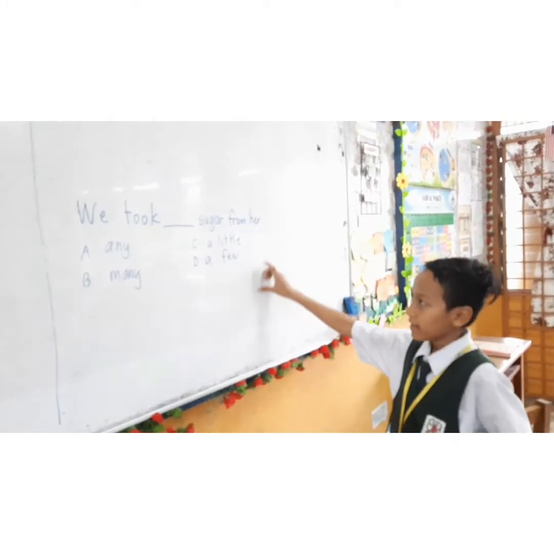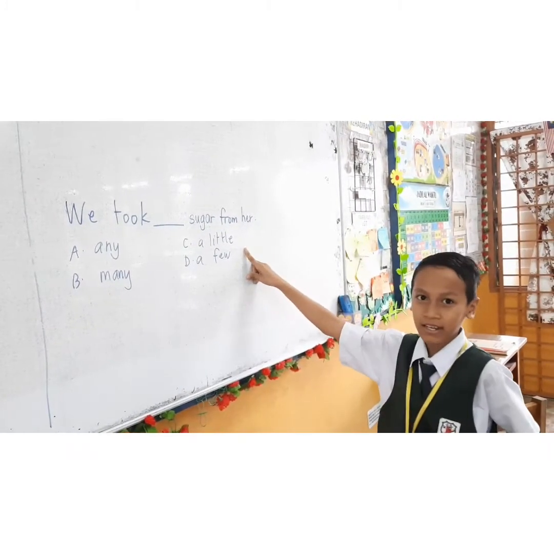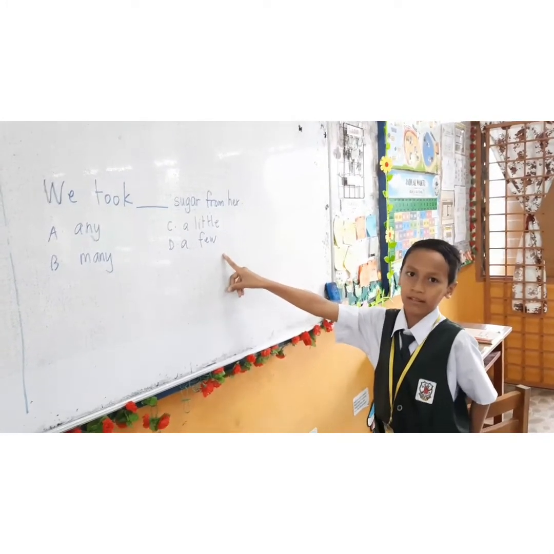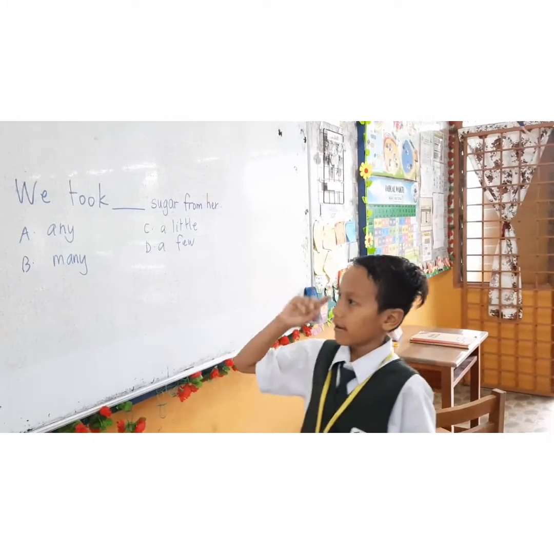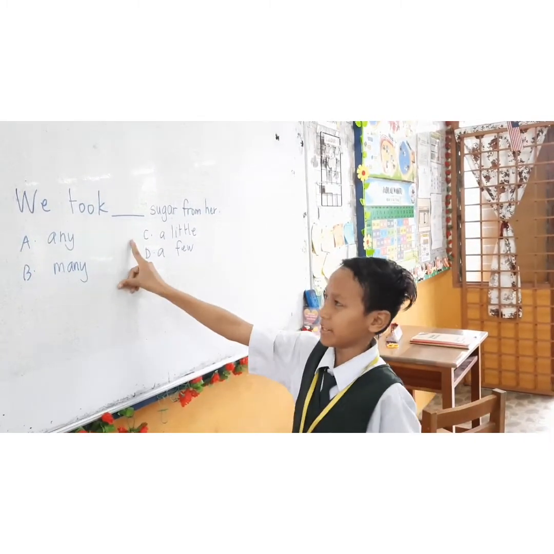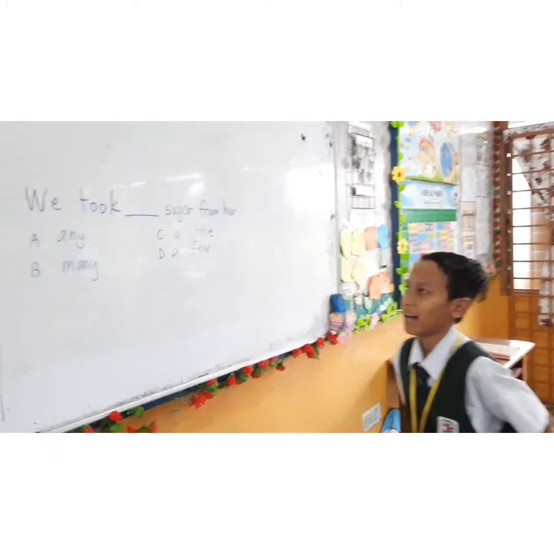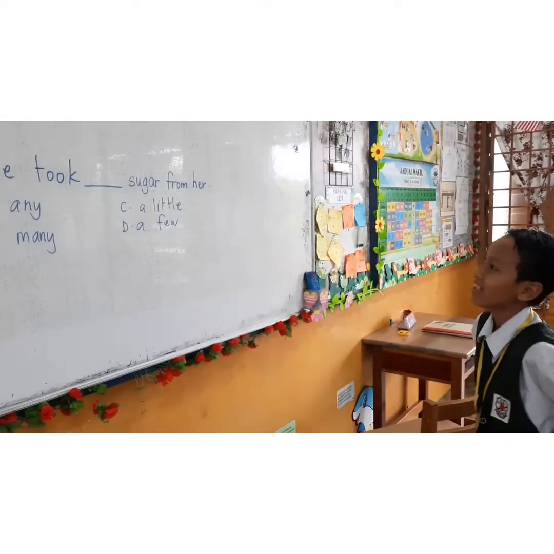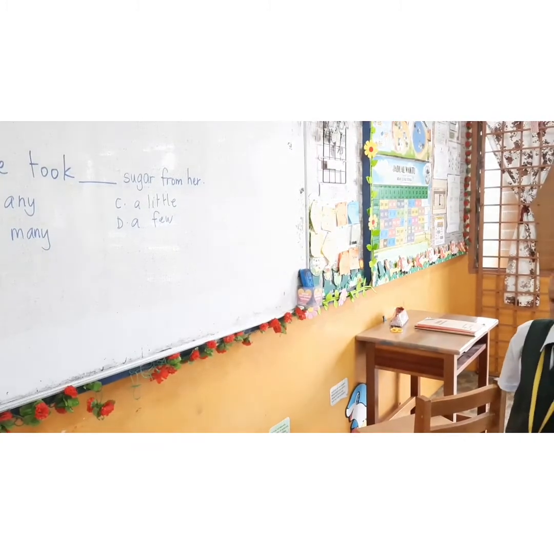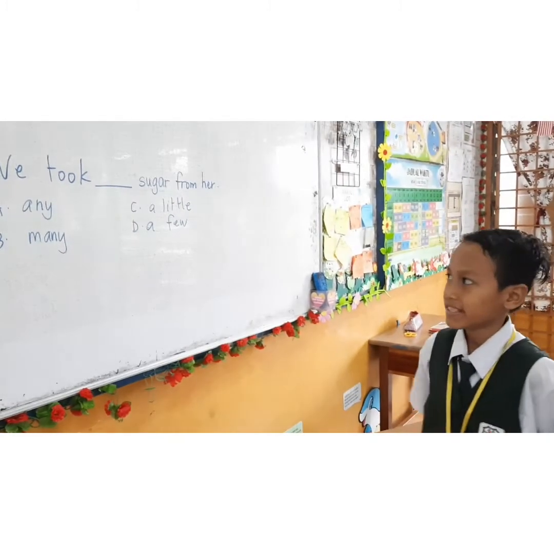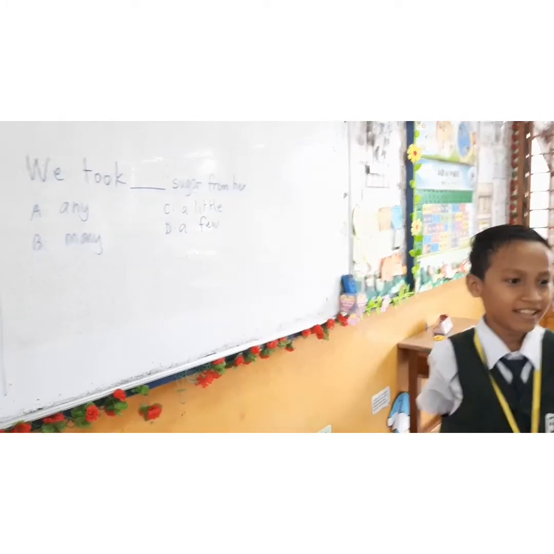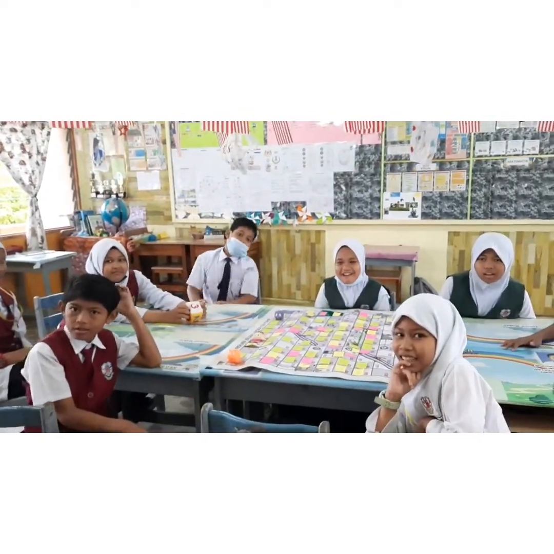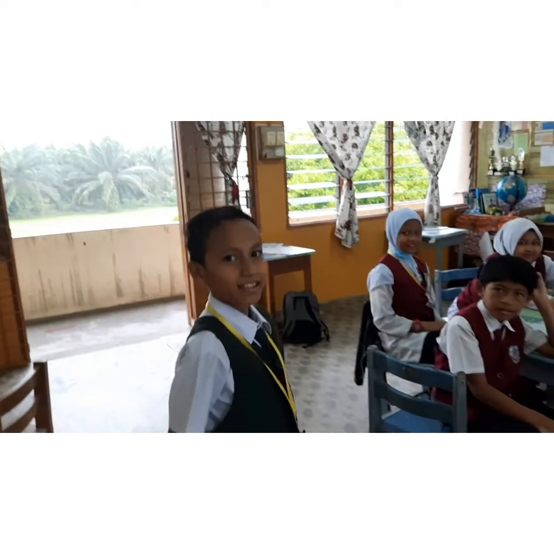Countable, okay. So which one is the answer? Okay, so which one? Ten, 9, 8. C, is it correct, class? Yes, it's the correct answer. Well done, Koyum.